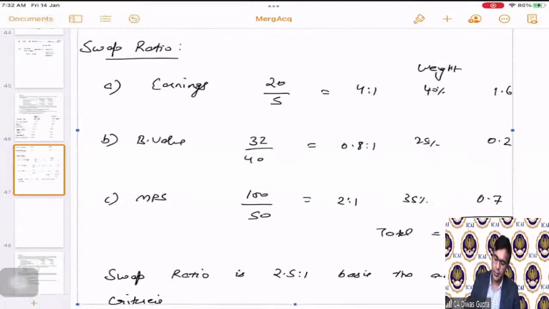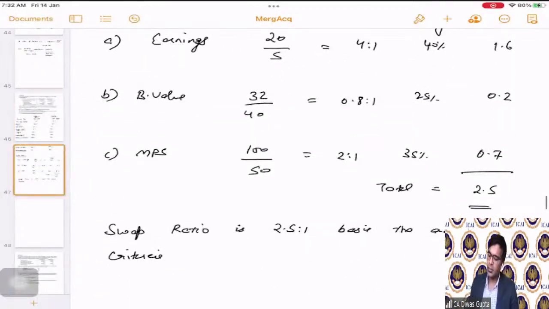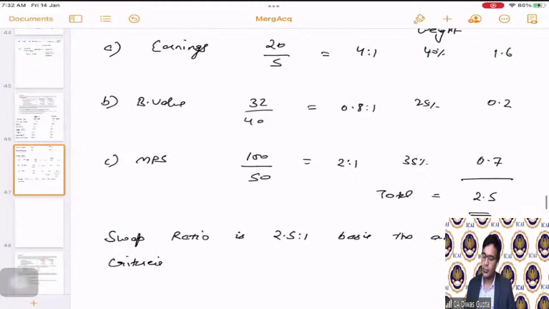Okay. You can note it down, but then we'll move to the next part. So till now, we have calculated the swap ratio. Okay, students.